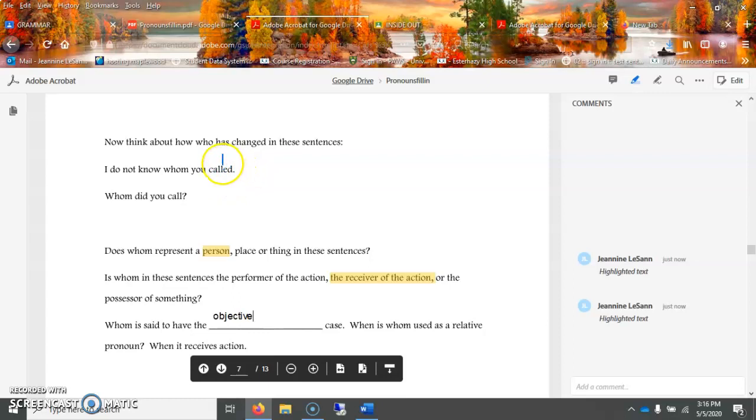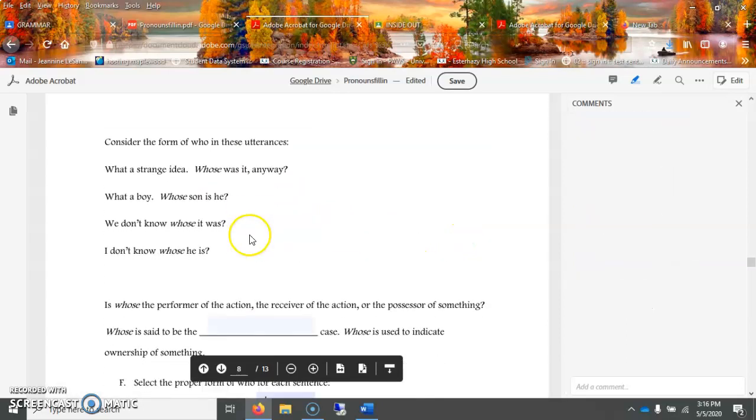You can also get away with just omitting the whom. So if it were who, it's kind of necessary for it to be in the sentence. But if it's whom, it is not necessary. So did you call? Again, we could have that in a sentence. We don't even need this, right? Did you call? Or I do not know. I did not know you called, right? So you can omit the whom in these examples.